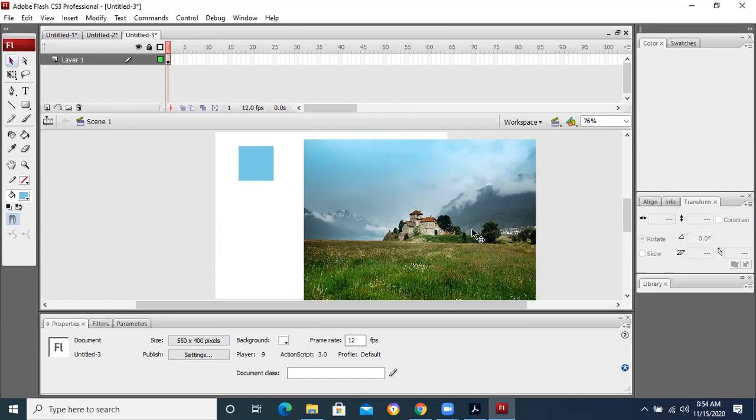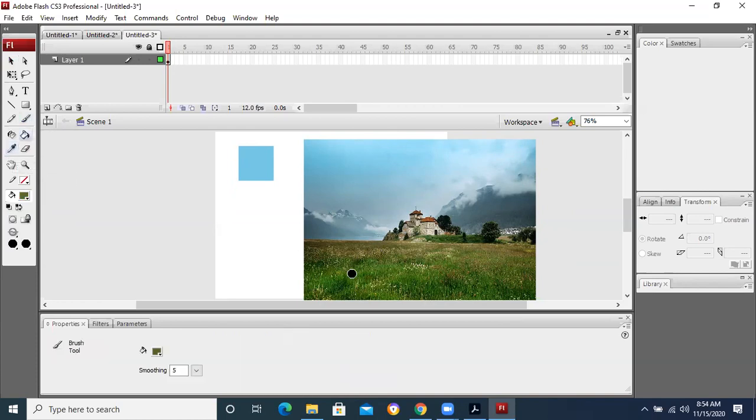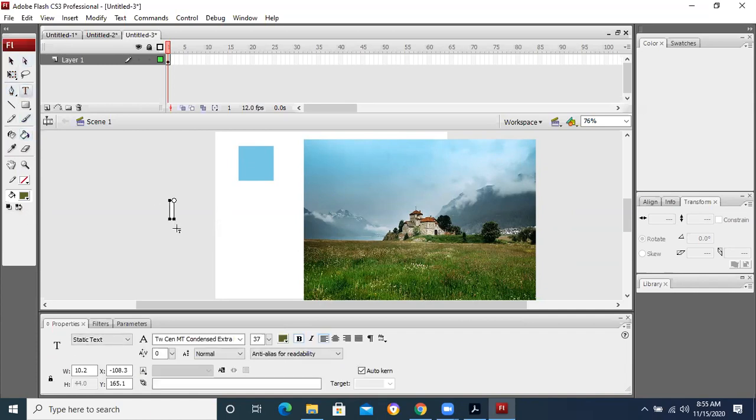Similarly, if I want to take any color from any picture and make a matching for it, let's suppose this is the grass color and I want to take this color. So I will click on this grass, then this color will be available to me. And suppose I want to type some text with it. So how do I match this color? I match this color because of the eyedropper tool.